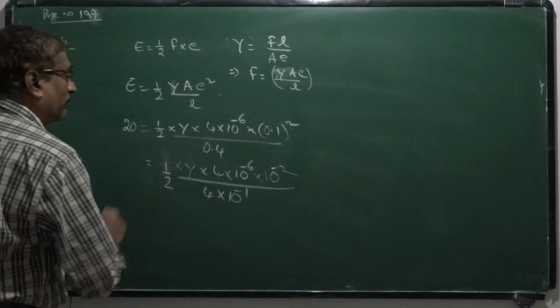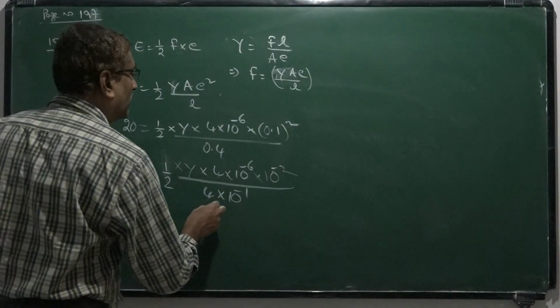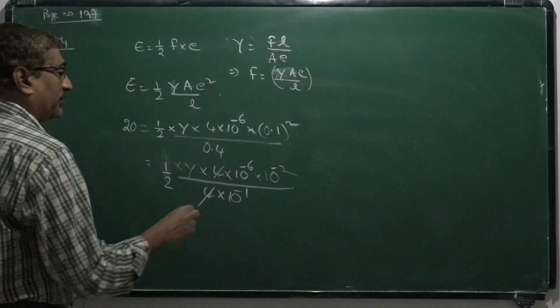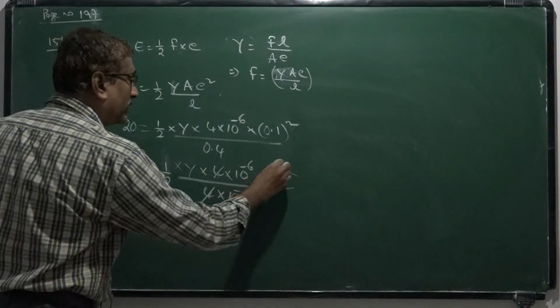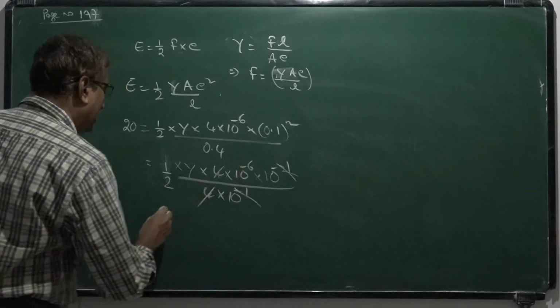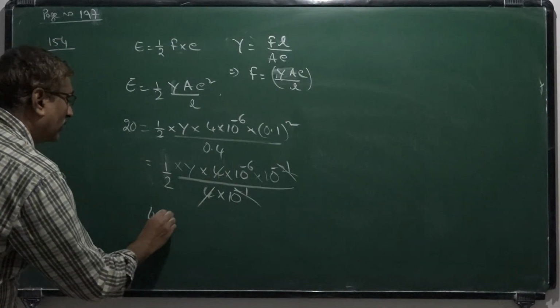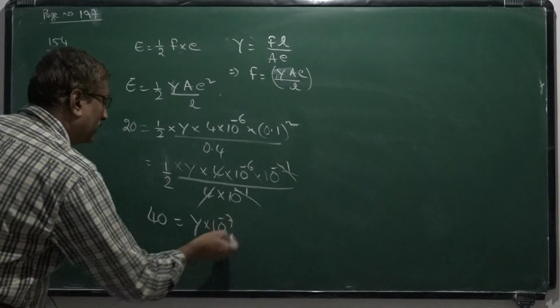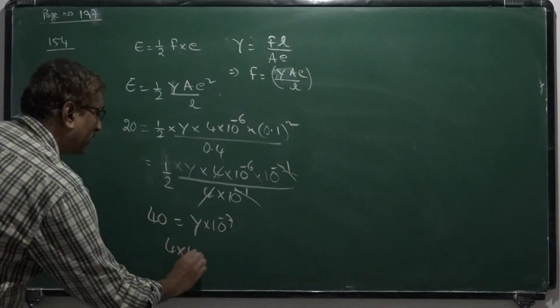So 1 by 2. One of these 4 will get cancelled, and this 10 power minus 1 gets cancelled, minus 1 minus 6 gives minus 7. So here 40 is equal to Y into 10 power minus 7. So it comes to 4 into 10 power 8 equal to Y.